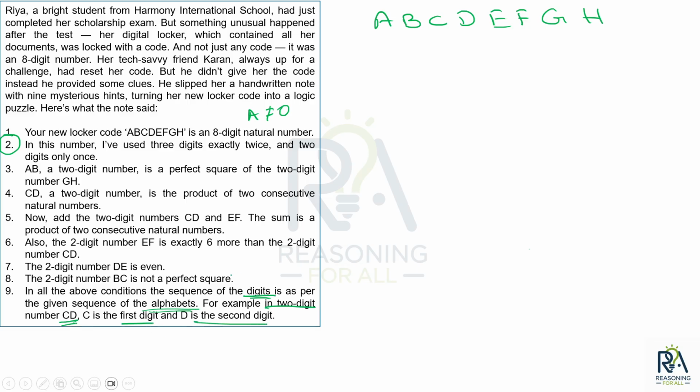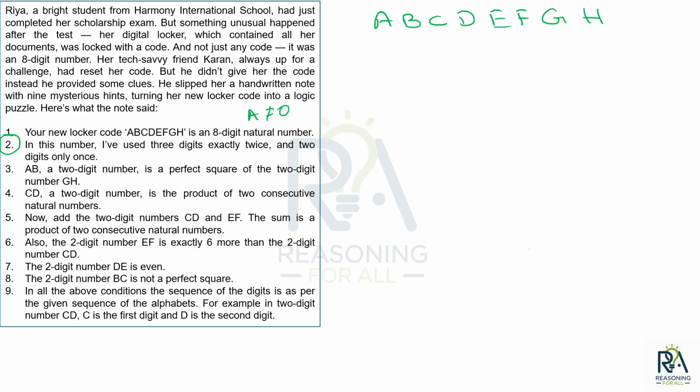Okay, this helps, because until now I had this doubt that when AB is a 2 digit number, it might be AB or BA. That information is not provided. It can be AB or it can be BA. A and B form a 2 digit number, that is fine, but the last condition gives clarity that the number stays in the order in which it is given. So if it is given GH, it has to be GH. G is the first digit and H is the second digit, and so on. So if I start again, the first condition we have used: A is not equal to 0.